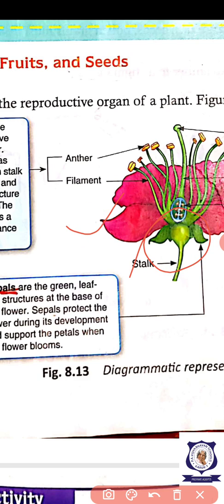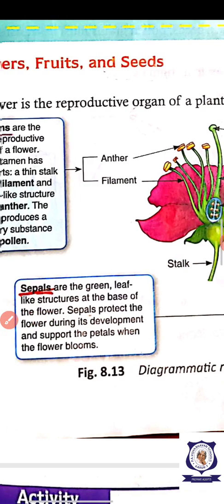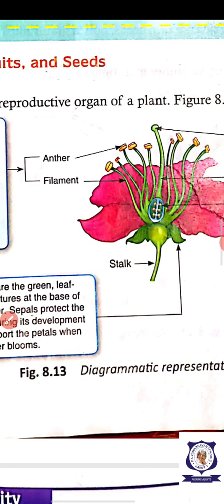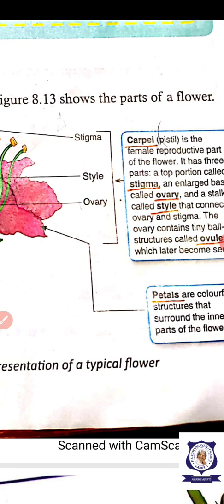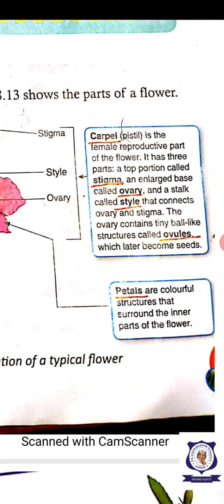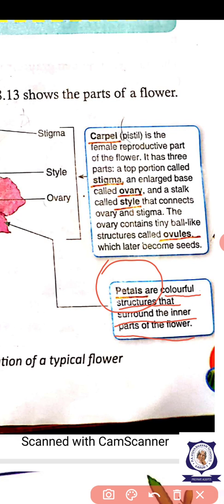Now we can go to the corolla. Corolla is the colorful part of the flower. That, in simple words, we say petals. That corolla and calyx are not given in your book, but you have to learn all these things, because in higher classes these words will come in your lesson. Okay, these are the petals. Petals are the colorful structures that surround the inner part of the flower.